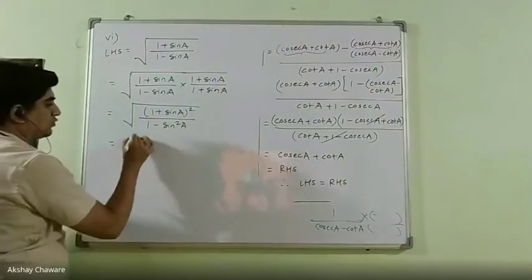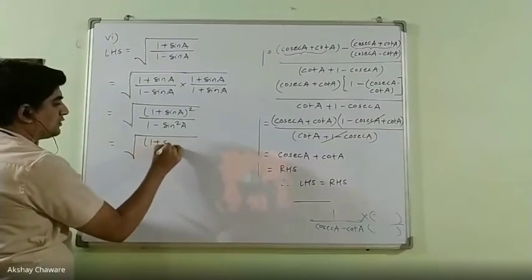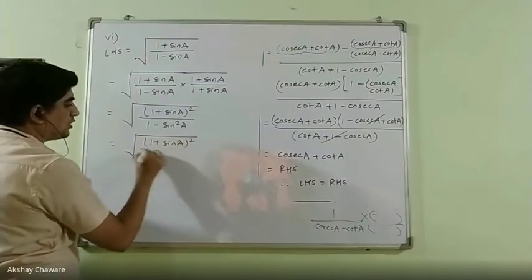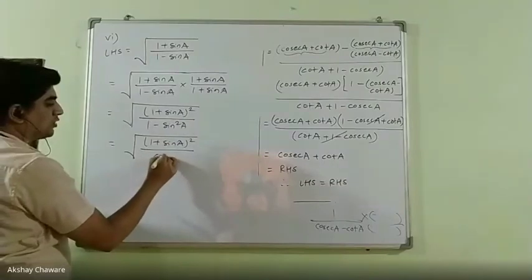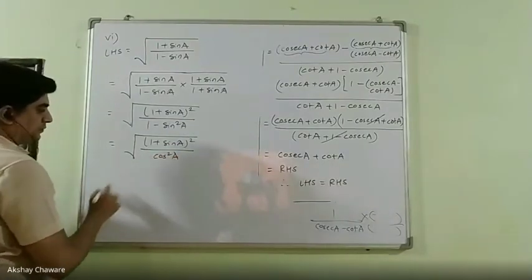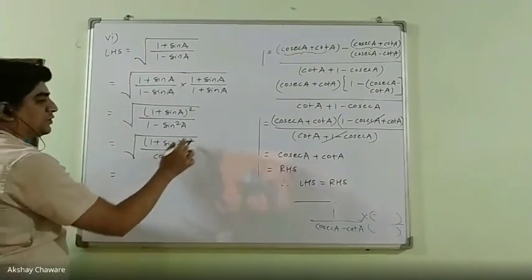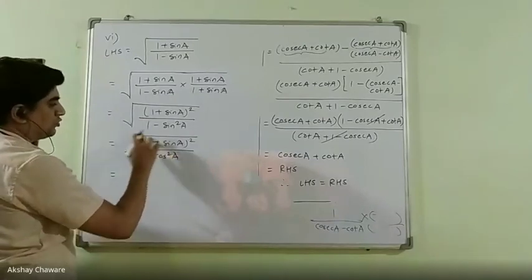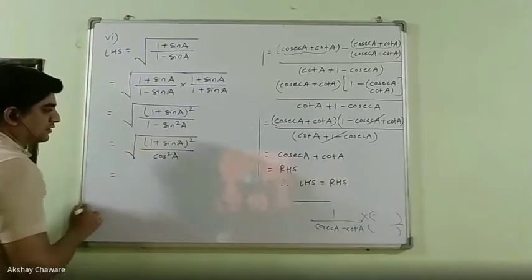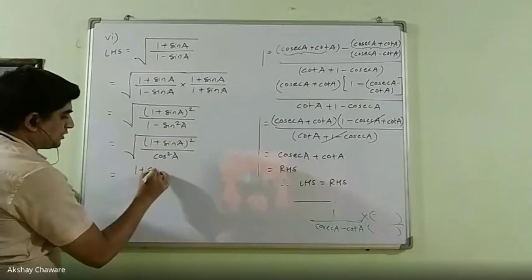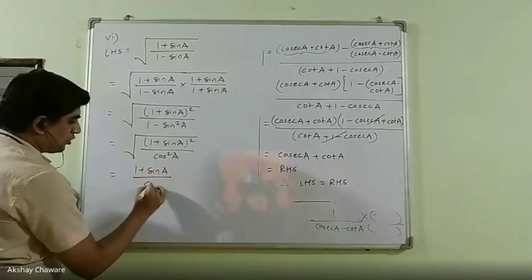Now the square root of 1 plus sine A whole square upon 1 minus sine square is cos square A. Now both the terms are in square format, so square and square root get cancelled, and we get 1 plus sine A upon cos A.